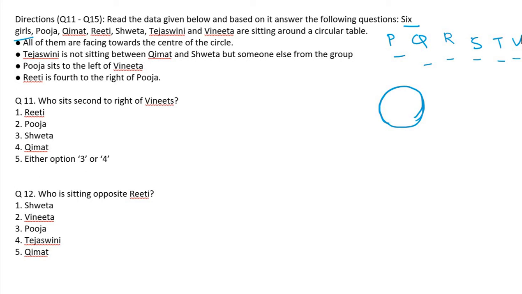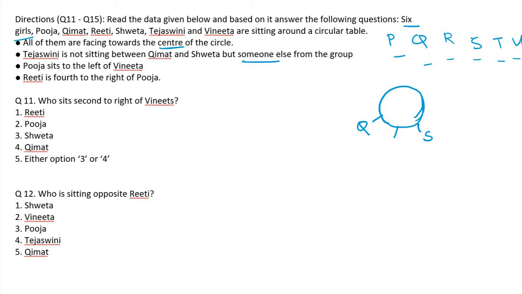Center of the circle. It is mentioned here, otherwise we always take that they are facing the center of the circle. Tejaswini is not sitting between Vinita and Sweta. Somewhere Vinita and Sweta, Tejaswini is not sitting in between them, but someone else in the group may be. Pooja sits to the left of Vinita.